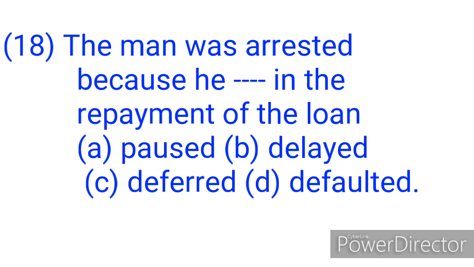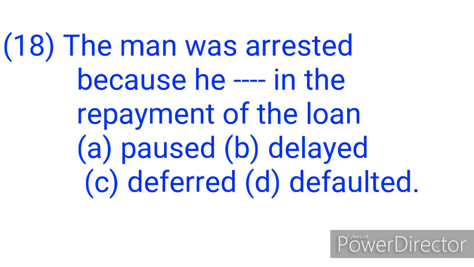Option D, defaulted. To default means to fail to do something that you must do, something that must be done by law, especially paying a debt. When you are owing someone and you fail to pay that person as you're supposed to, then you have defaulted.